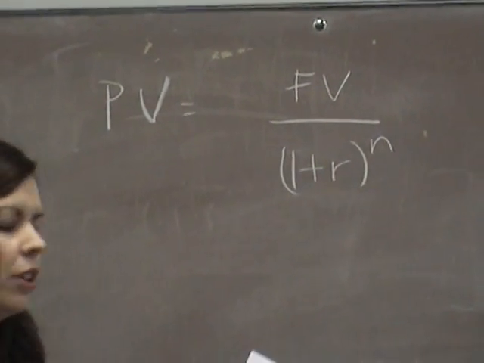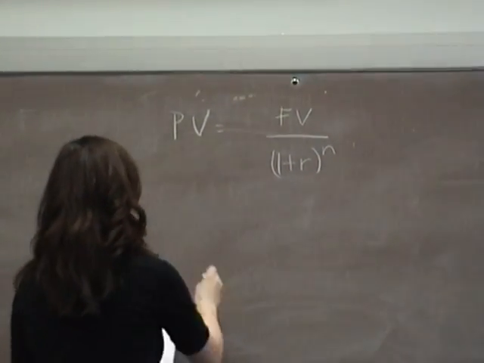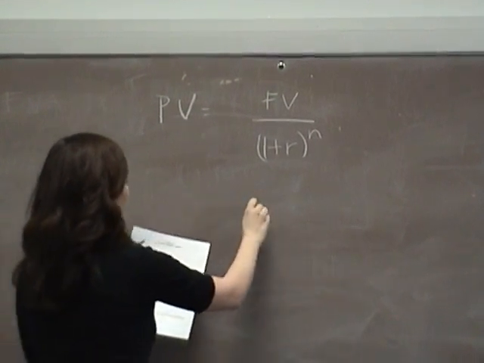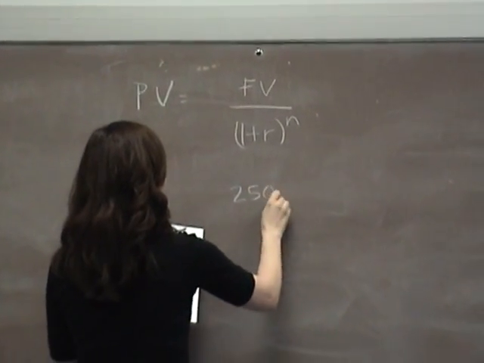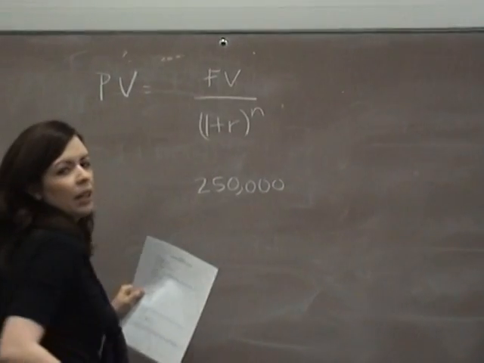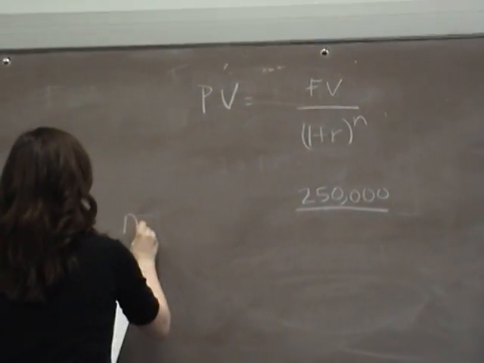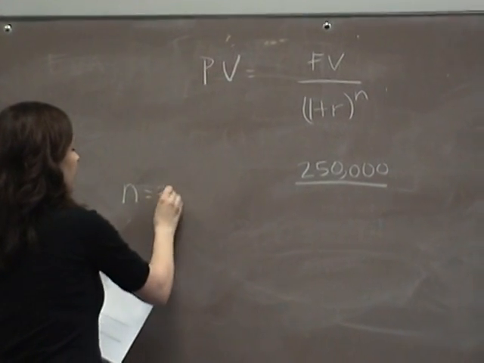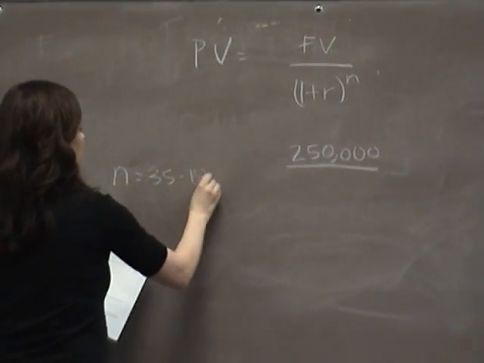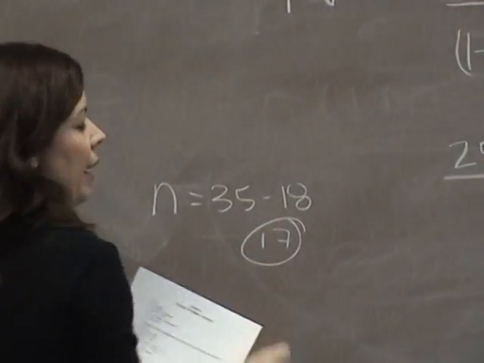So here's our PV equation. Our future value is $250,000. That's what we're going to get when we're 35. We're 18 right now, so our N is 17. We get that by taking 35 minus 18, so that's 17 years we have to wait.